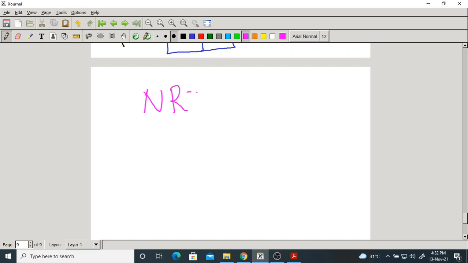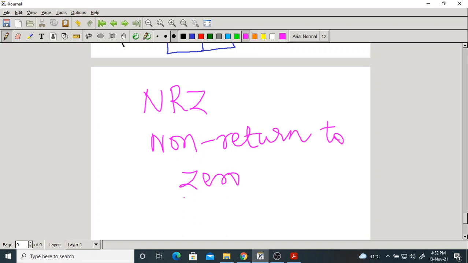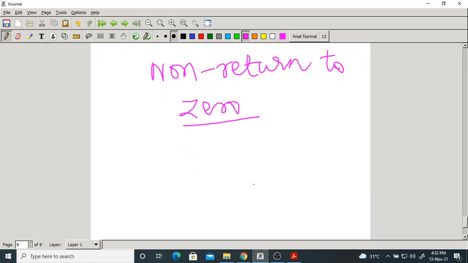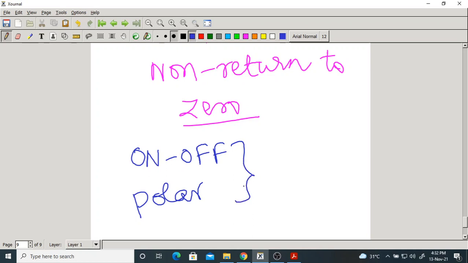NRZ means non-return to 0. The above two techniques are called NRZ schemes. So by default, on-off and polar are both NRZ schemes, non-return to 0 schemes.